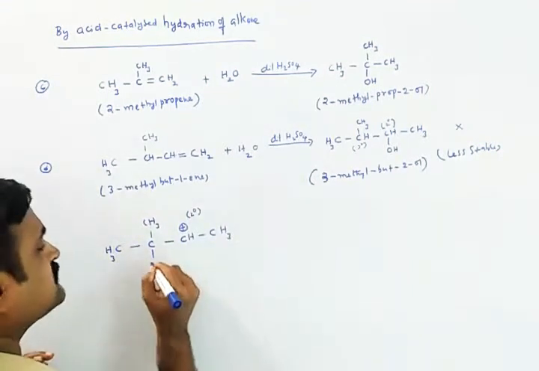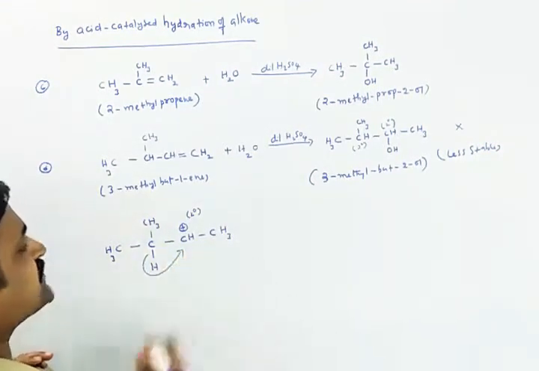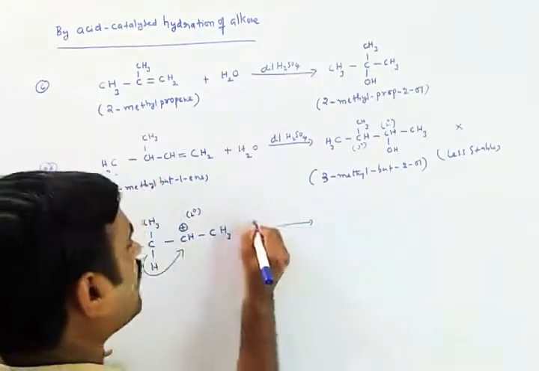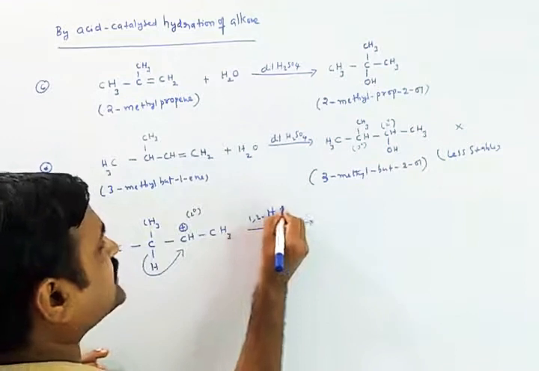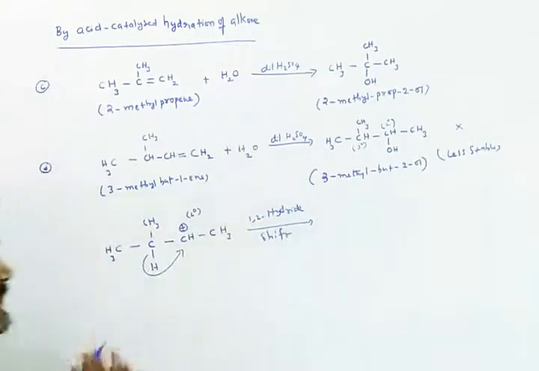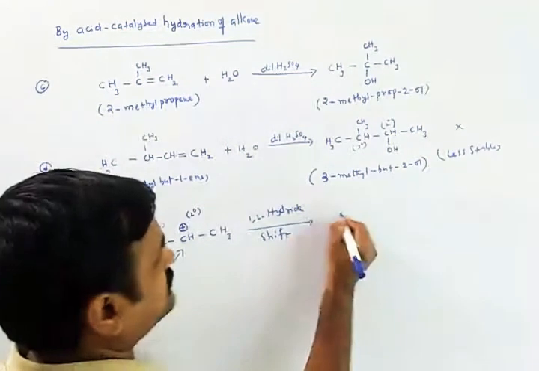In that case, this shifting will take place. This shifting is called a 1,2 hydride shift. In this shift, we will definitely get the stable carbocation. Let us see what that is.